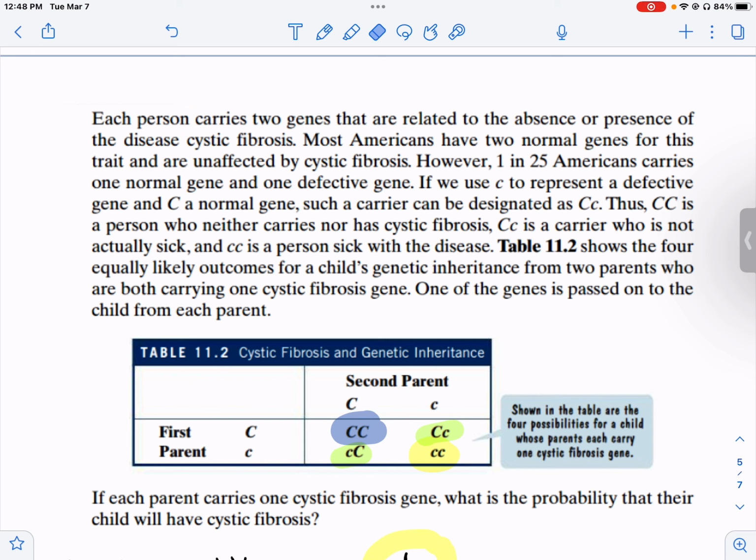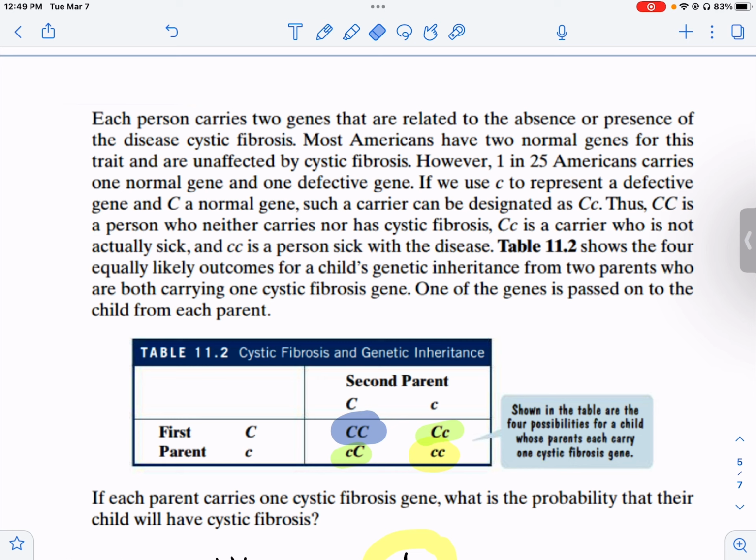Each person carries 2 genes that are related to the absence or presence of the disease cystic fibrosis. Most Americans have 2 normal genes and are not affected by that. However, 1 in 25 Americans carry 1 normal gene and 1 defective gene. We use a lowercase c to represent the defective gene, and a capital C to represent the normal one. So a carrier has a capital C and a lowercase c.